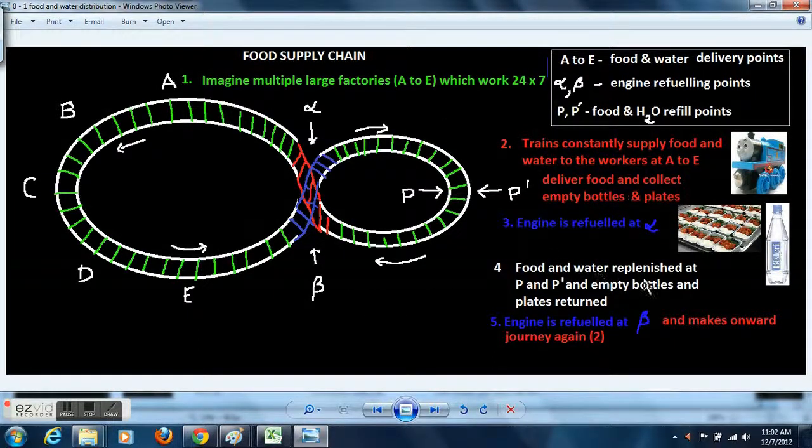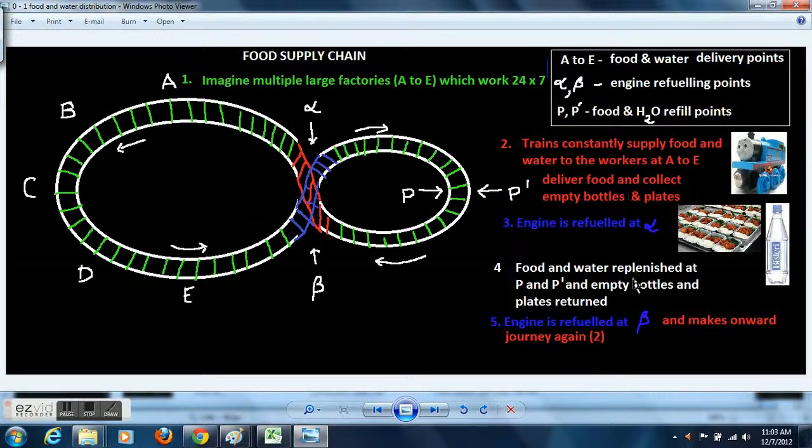After it refuels, it goes to points P and P dash, from both sides of the track. It replenishes the food and water, that means it collects fresh food plates and fresh water bottles and gets rid of used plates and empty water bottles.